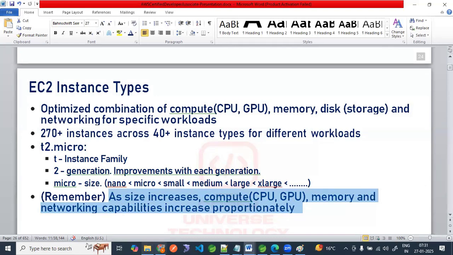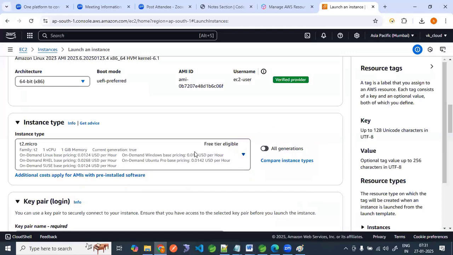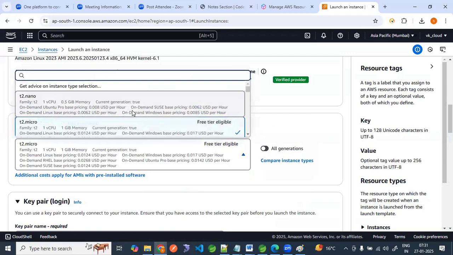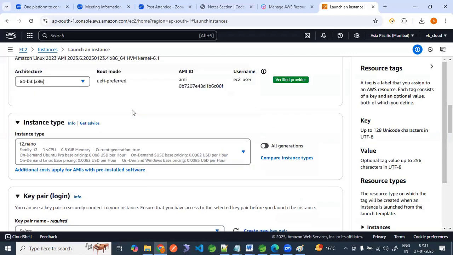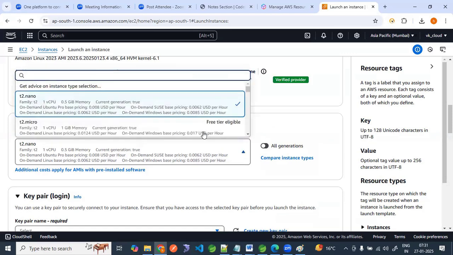So these are available here. But for practicing, what do we need to select? We need to select the free tier always to avoid billing. Never select anything other than this. See, I will select T2 Nano. What is it giving? On demand SUSE based pricing 0.0062 USD per hour. So while selecting, always select free tier.